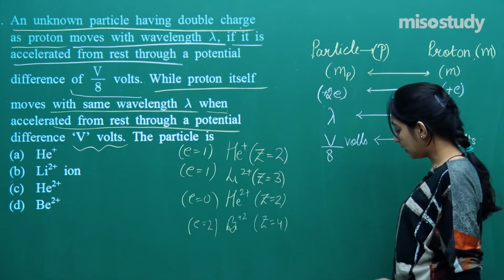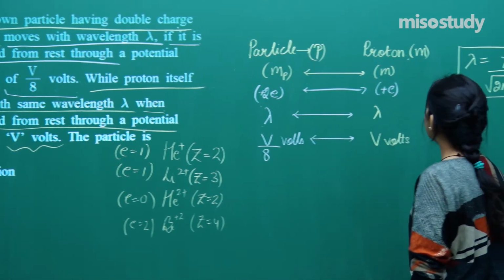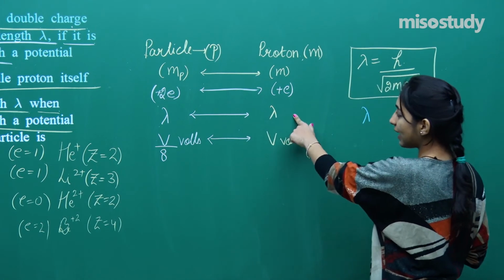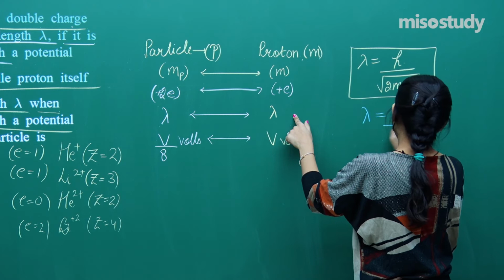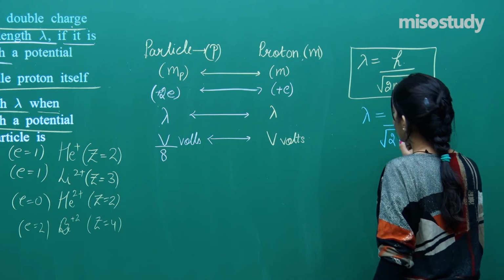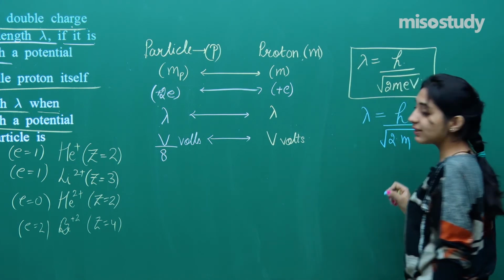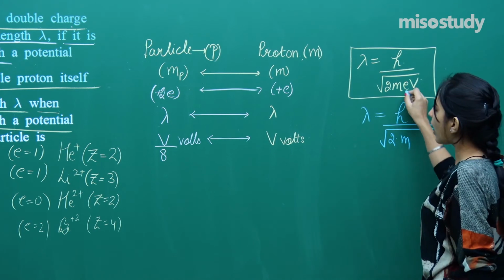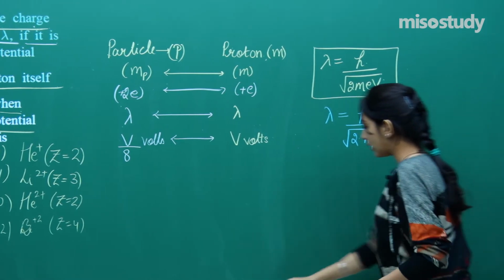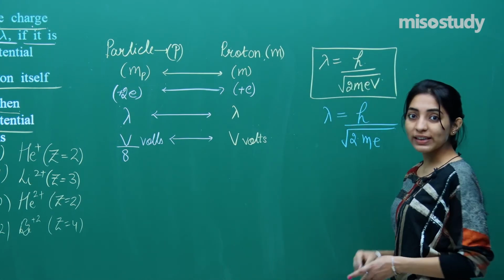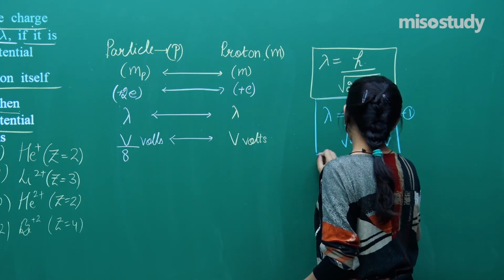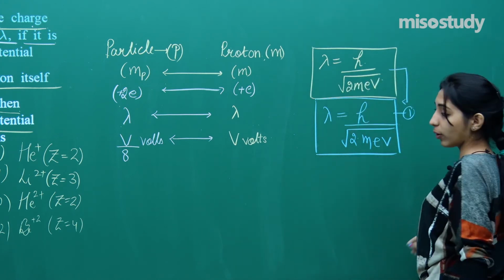Okay. Now see, let us move to the question. So can I simply say the lambda for a proton will be lambda is equal to h, the Planck's constant, divided by under root 2 into m, the mass of the proton, into the charge on the proton, which is e, into the voltage through which it has been accelerated, which is V. So this is equation number 1. Lambda is equal to h over root 2 m e V.